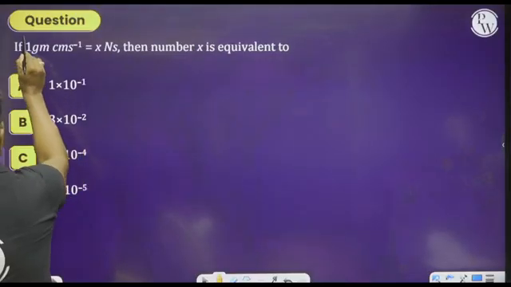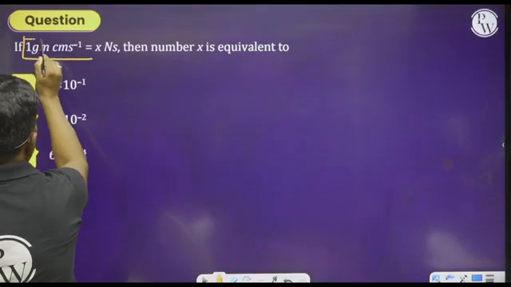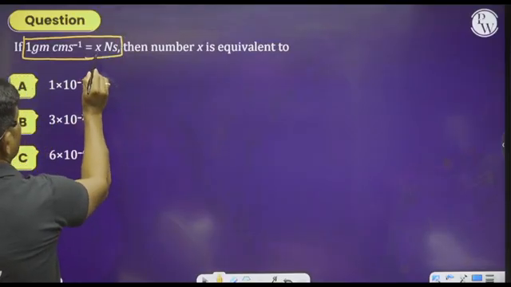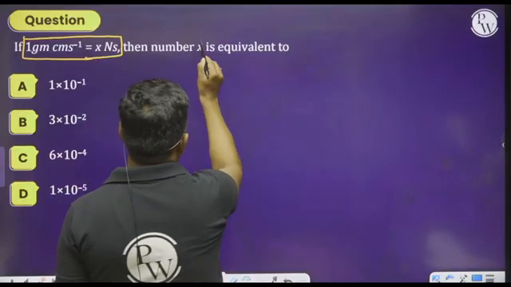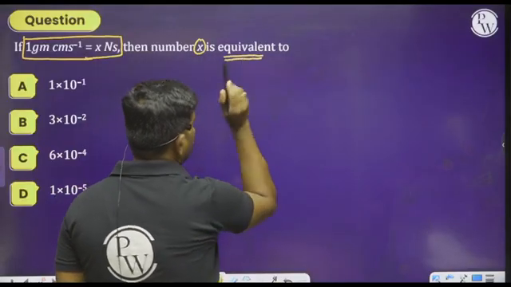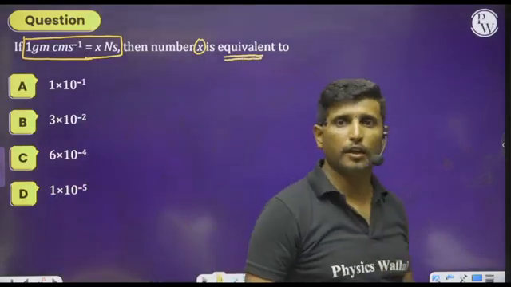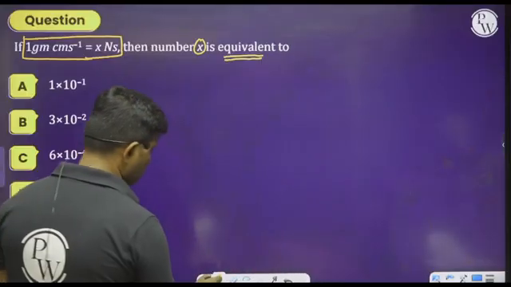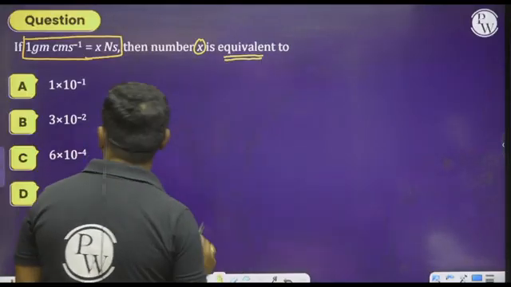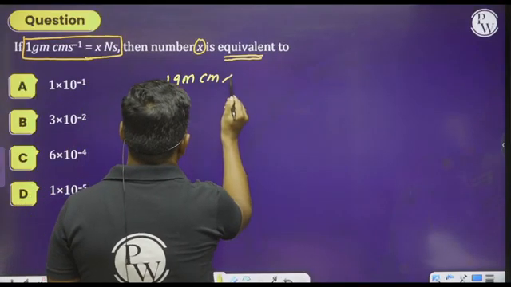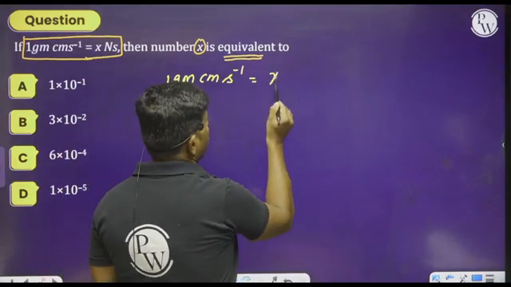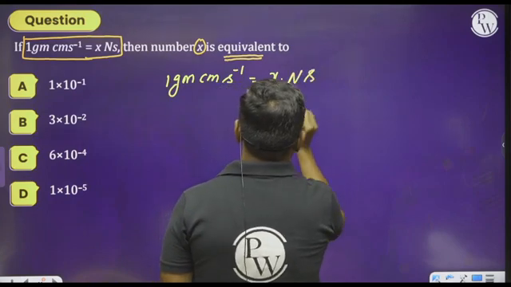See here, 1 gram centimeter per second is equal to x Newton second. Then the number x is equivalent to what? So how can we solve it in a simple way? Observe this. 1 gram centimeter per second is equal to x into Newton second.